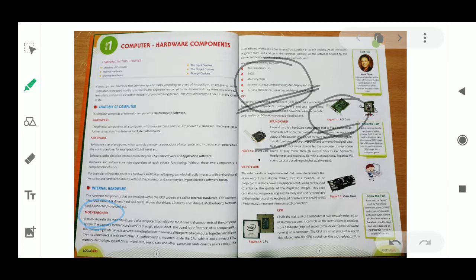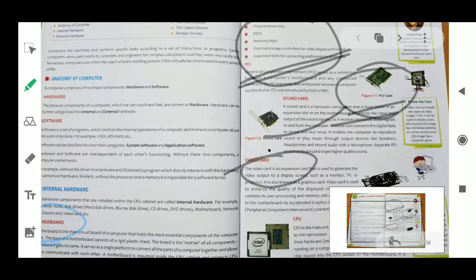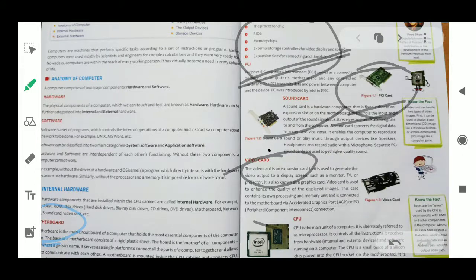Next is your video card. Video card, I think you understand from the name, is for video work, to play TV, like a TV projector, or to play videos, and for graphic work like the games we are playing. All these things are done by the video card. If the video card is not there, you will not be able to play the videos.